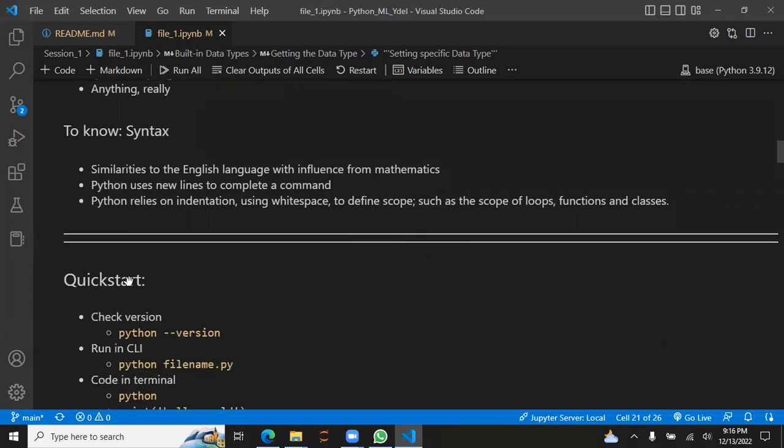Python uses a new line to complete a command. So whenever a statement is done, you need to insert a new line to tell Python, okay, this is the first thing that's done, now this is the second thing you need to translate into machine code. And the third most important thing is indentation.